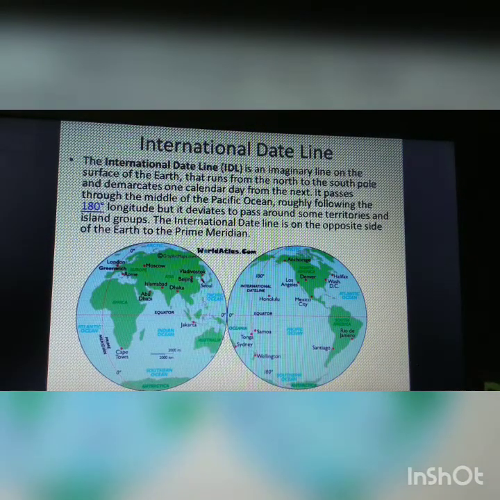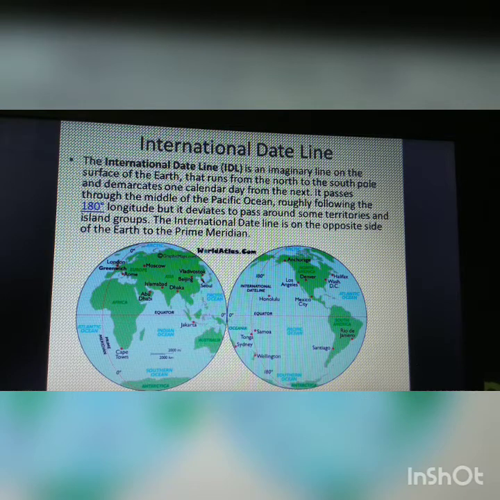Let us come to the international dateline. In the longitudinal part only, we will come to the international dateline, which is one of the most important lines in longitude. The international dateline is an imaginary line on the surface of the earth that runs from the north to the south pole and demarcates one calendar day from the next.